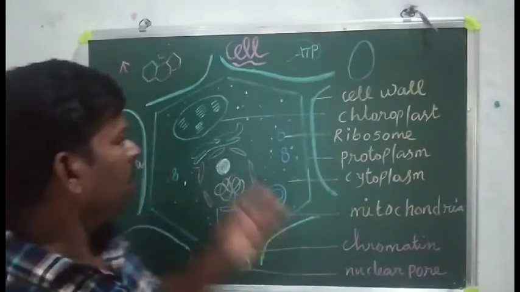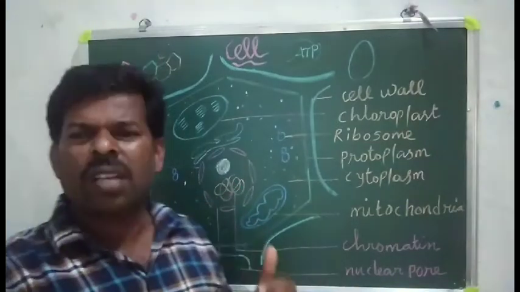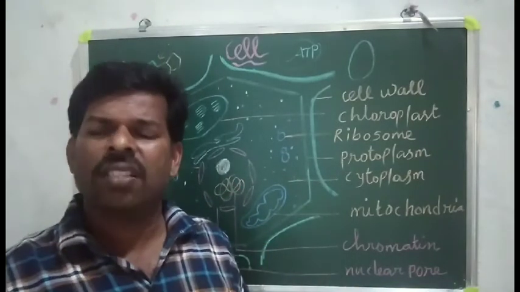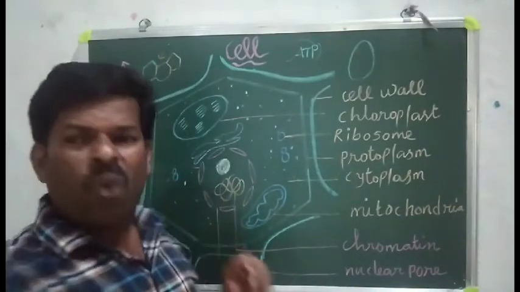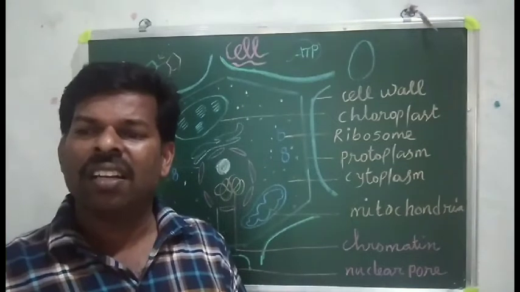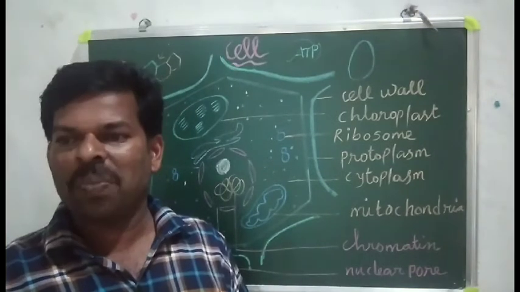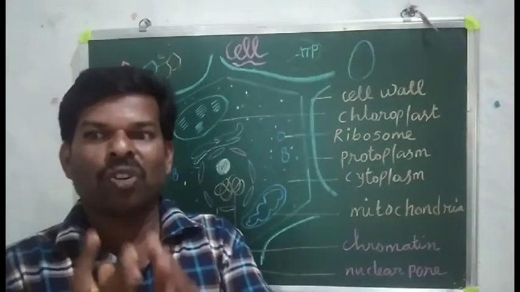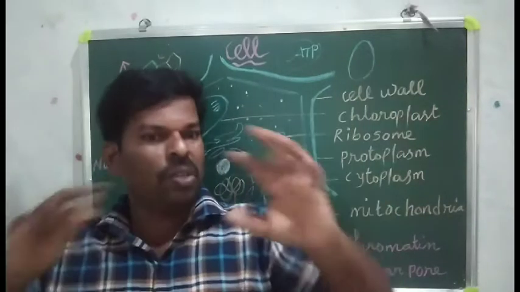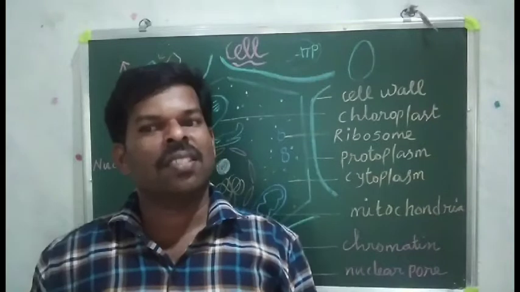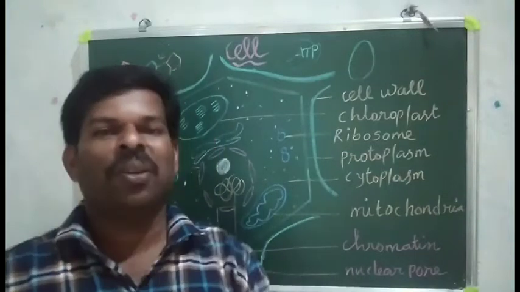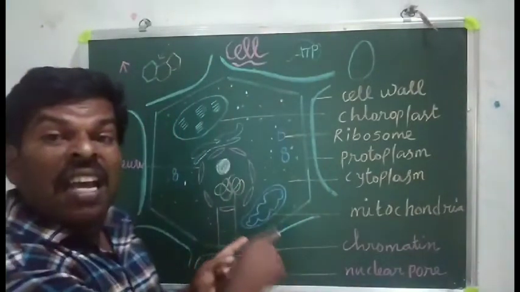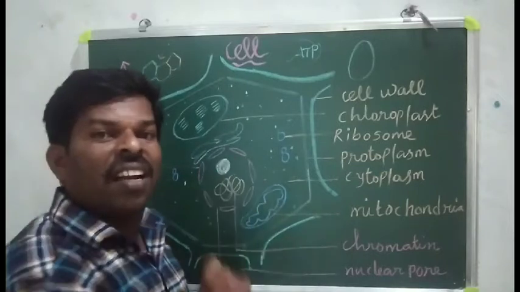Next question I am going to ask. How can we see the cell organelles? Yes, microscope. Very difficult to see, because the particular object needs a lot of magnification. How can you see this? We need the electron microscope. Then only can we see the clear structure of the cell organelles.